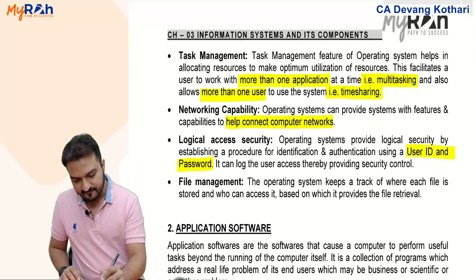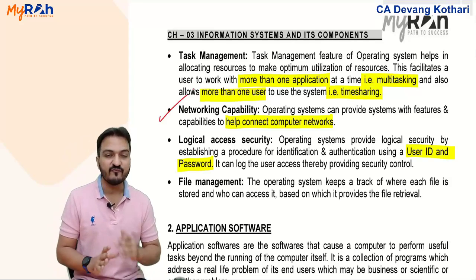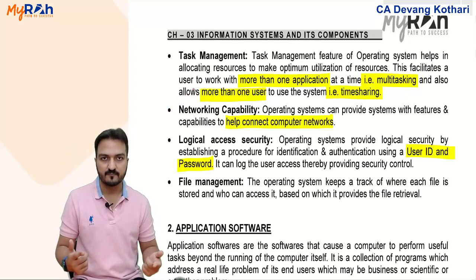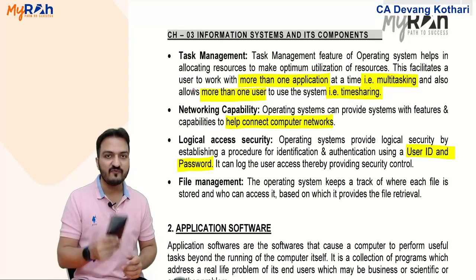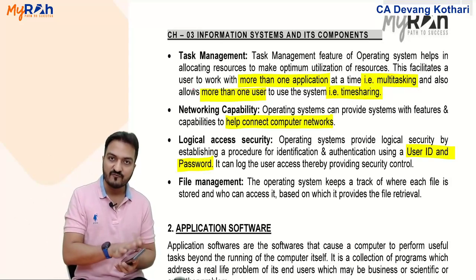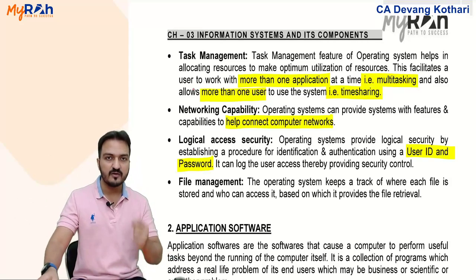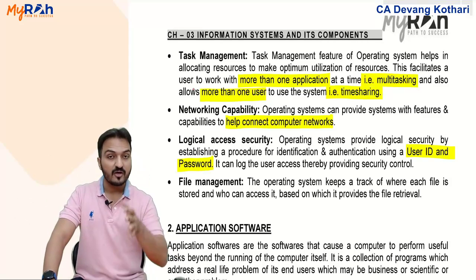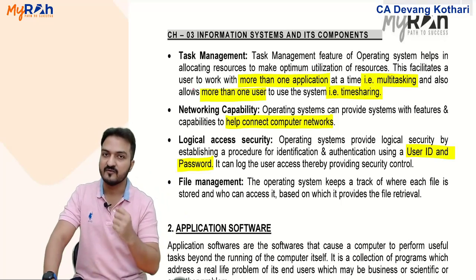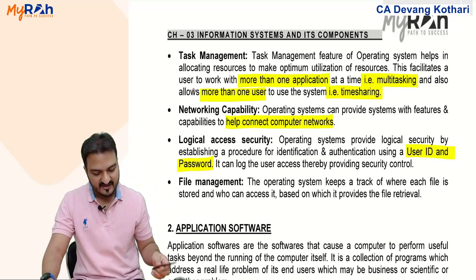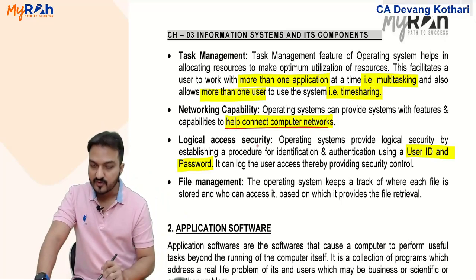Further, networking capabilities. The operating system will allow you to connect to the network. If you want to connect your phone to a Wi-Fi network, do you have to install Wi-Fi? No, it's inbuilt. The Wi-Fi facility comes inbuilt into your operating system. Your operating system will operate the Wi-Fi hardware also in your phone. That is why it gives you networking capability. It will help you to connect with computer networks.